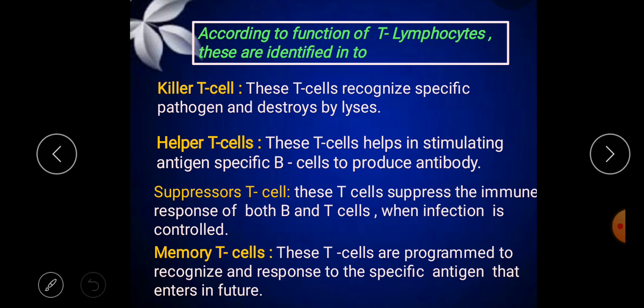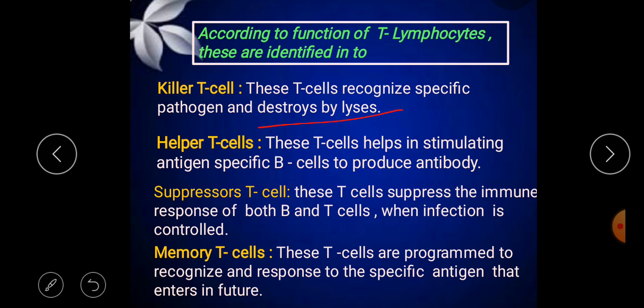Okay. The next concept: according to their function, T lymphocytes are identified as killer T cells, helper T cells, suppressor T cells, and memory T cells. So what do all these T lymphocyte cells do? Killer T cells recognize the specific pathogen and destroy it by lysis.